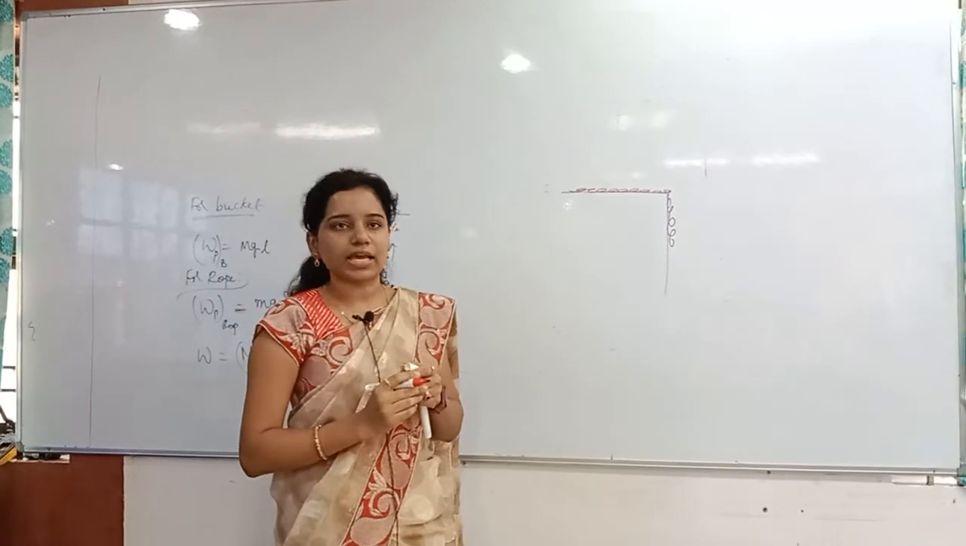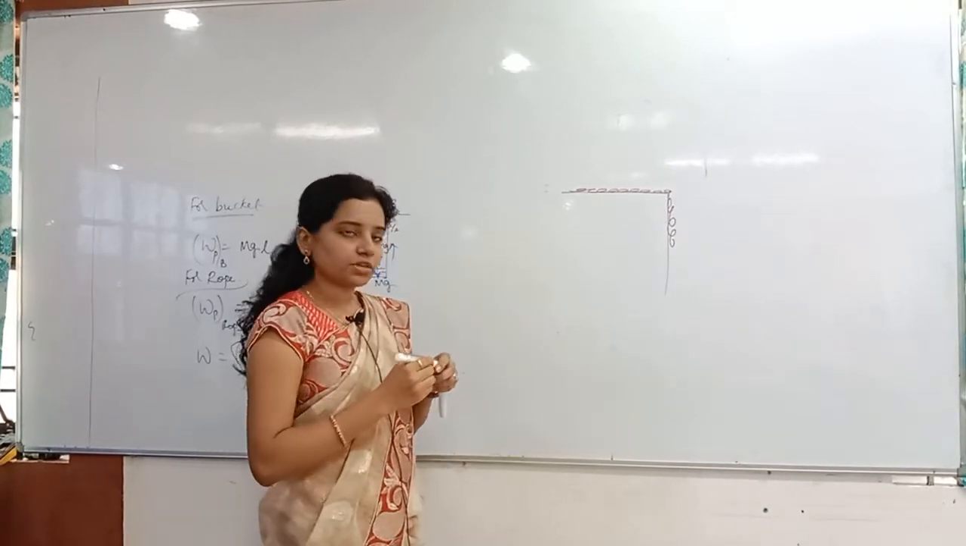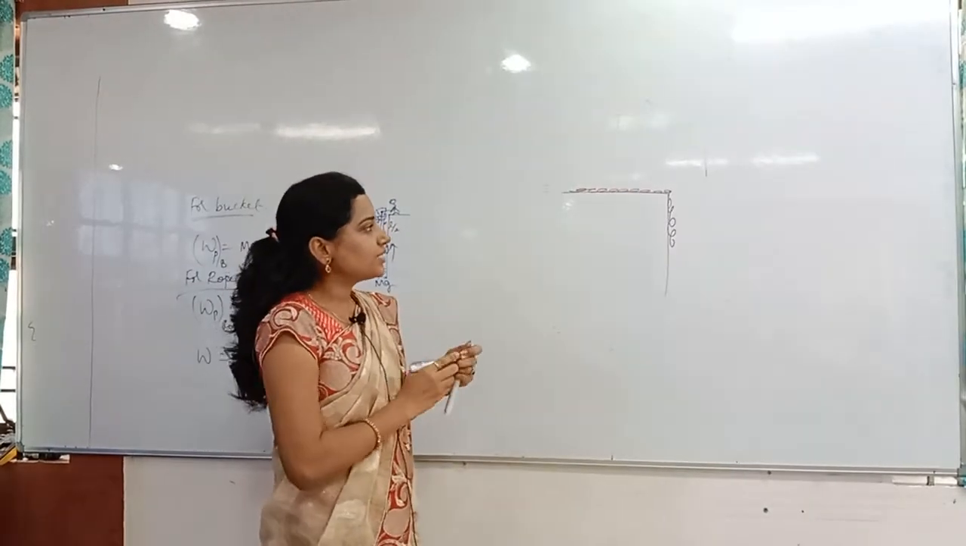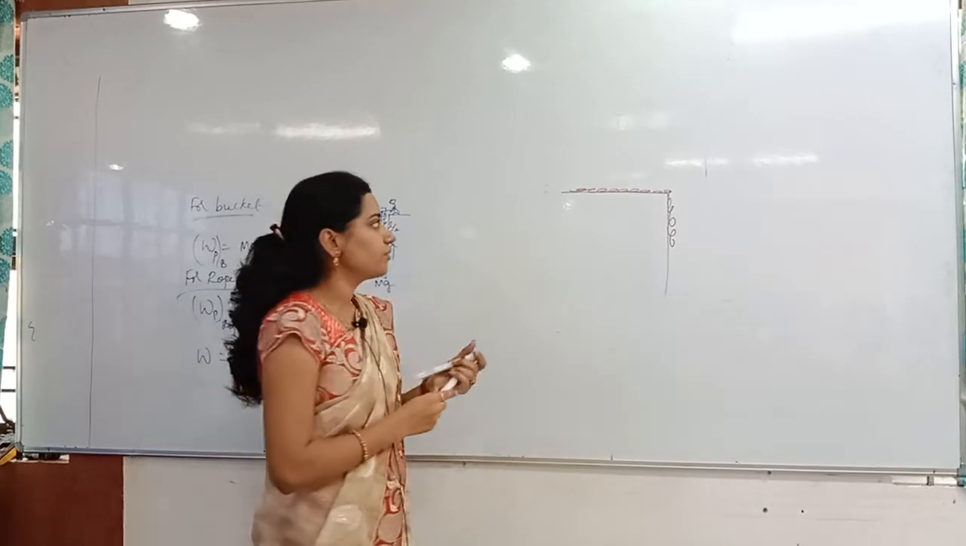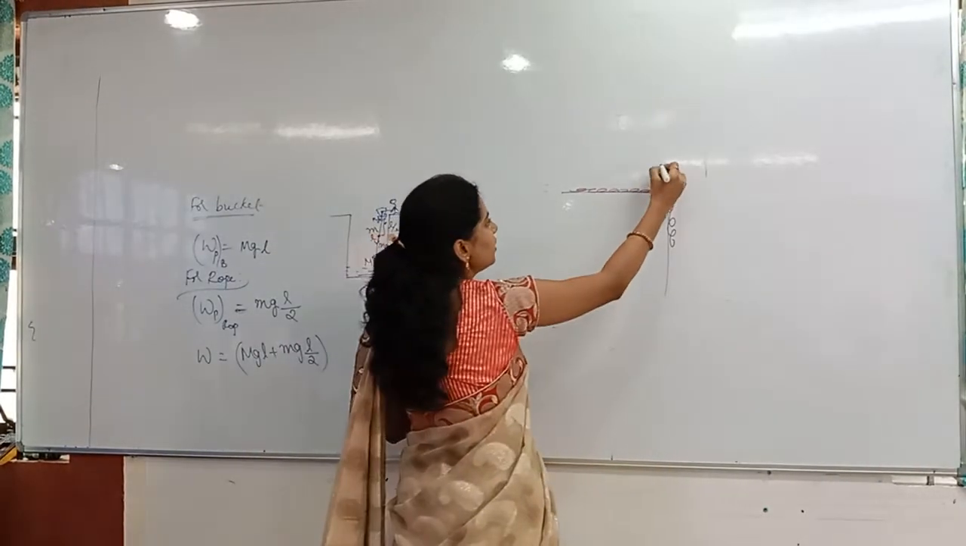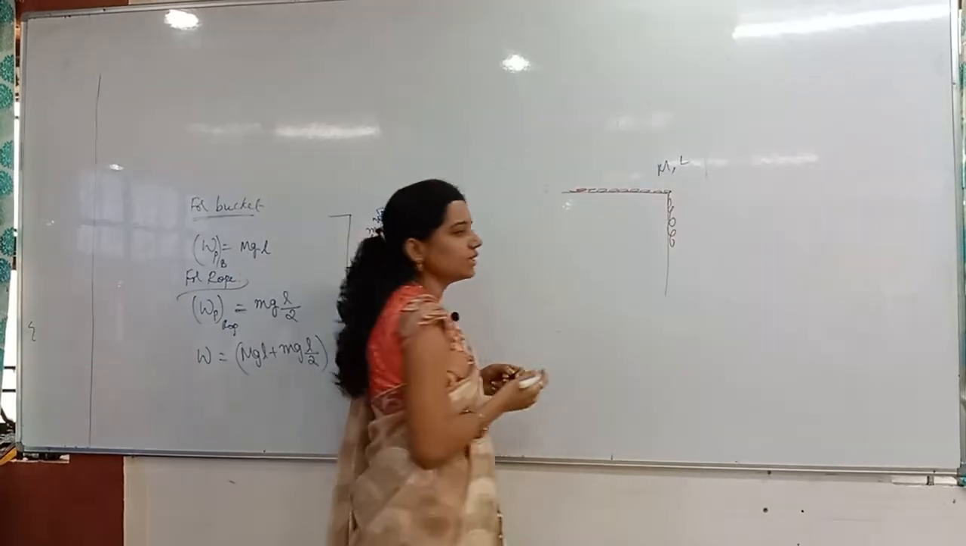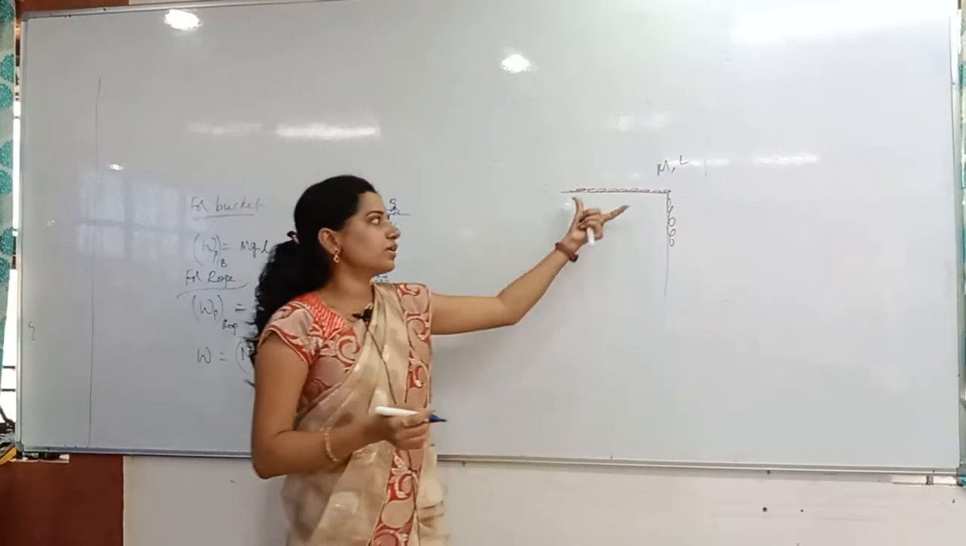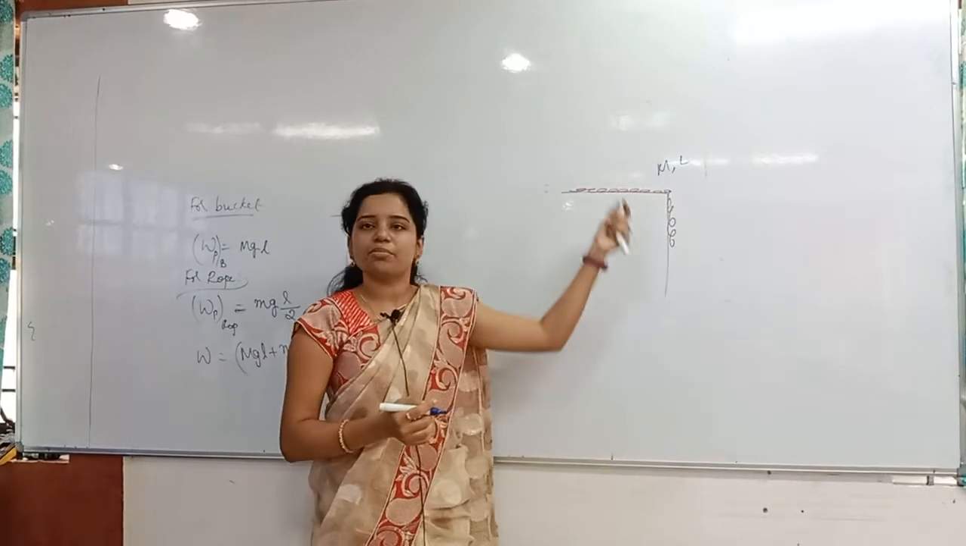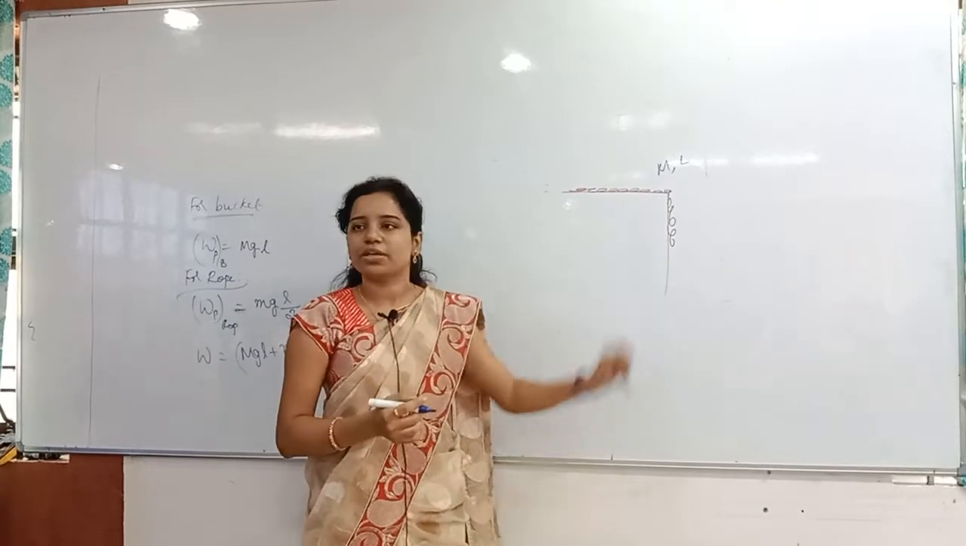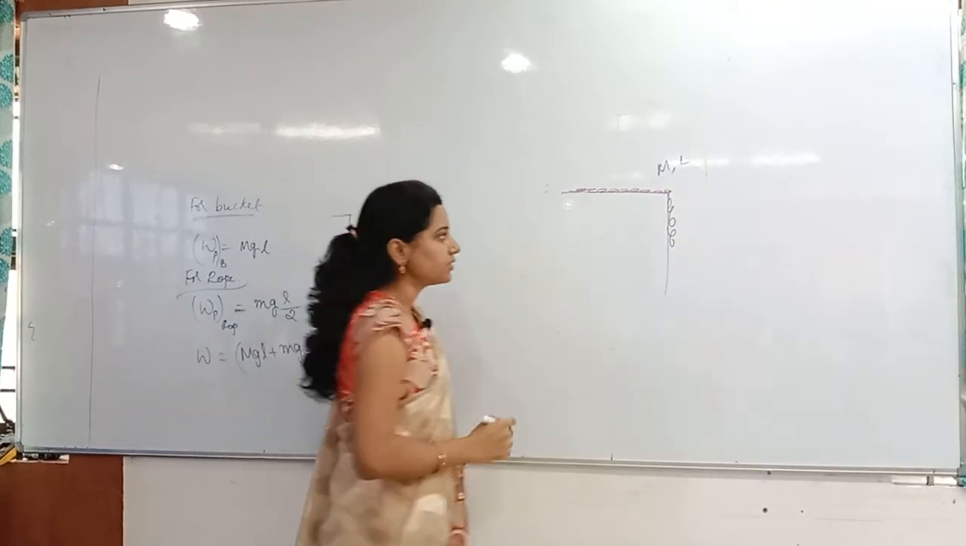1 by nth part is hanging. Total mass of the string is how much? M. How much is hanging? M by n is hanging. So clearly I can say that total mass is M and total length is L. I don't want this one. Whatever remains, M minus M by n and L minus L by n, all that is not necessary for us.